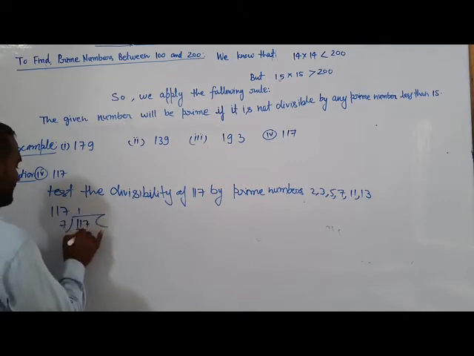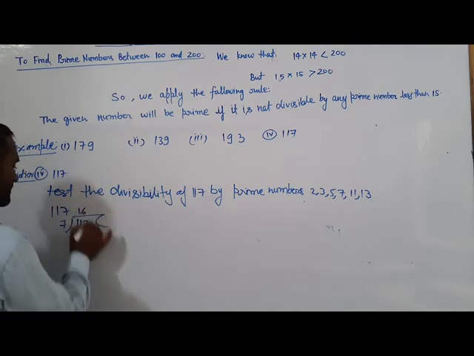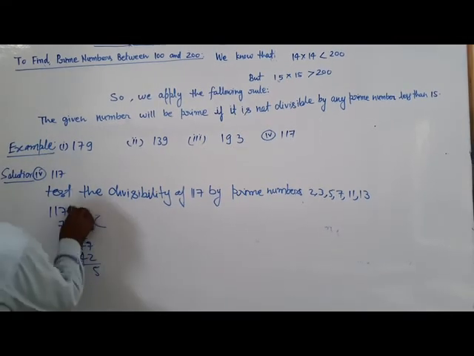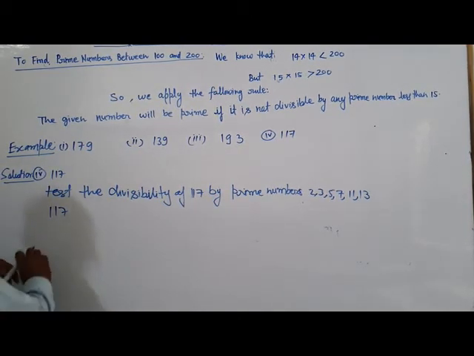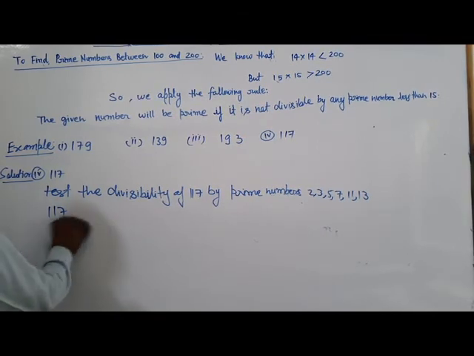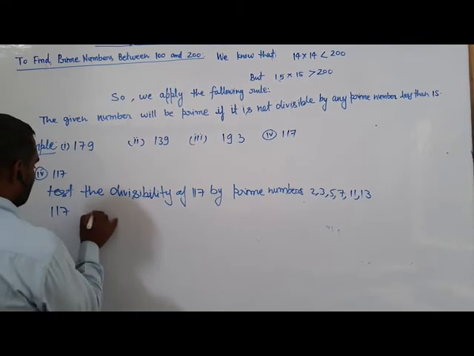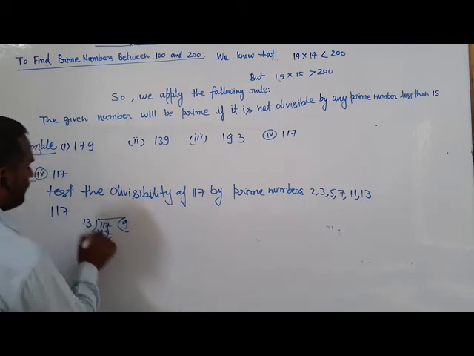7 times 16 is 112, and 5 is the remainder. So it is not divisible by 7. And for 11, the sum of odd place digits is 8 and the even place digit is 1, so the difference is 7. It is neither 0 nor a multiple of 11. So test 13: 13 times 9 is 117. So it is divisible by 13.